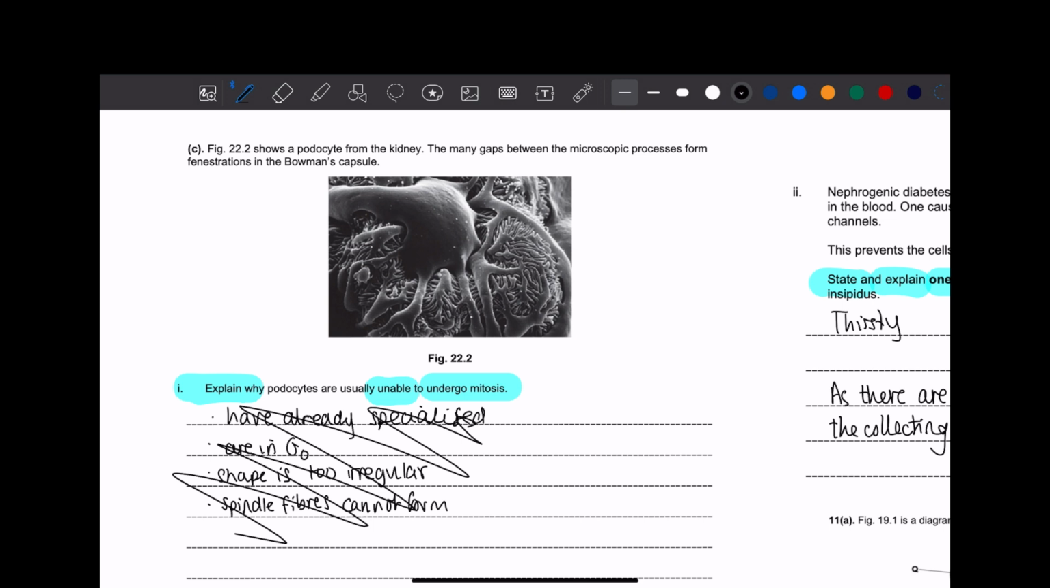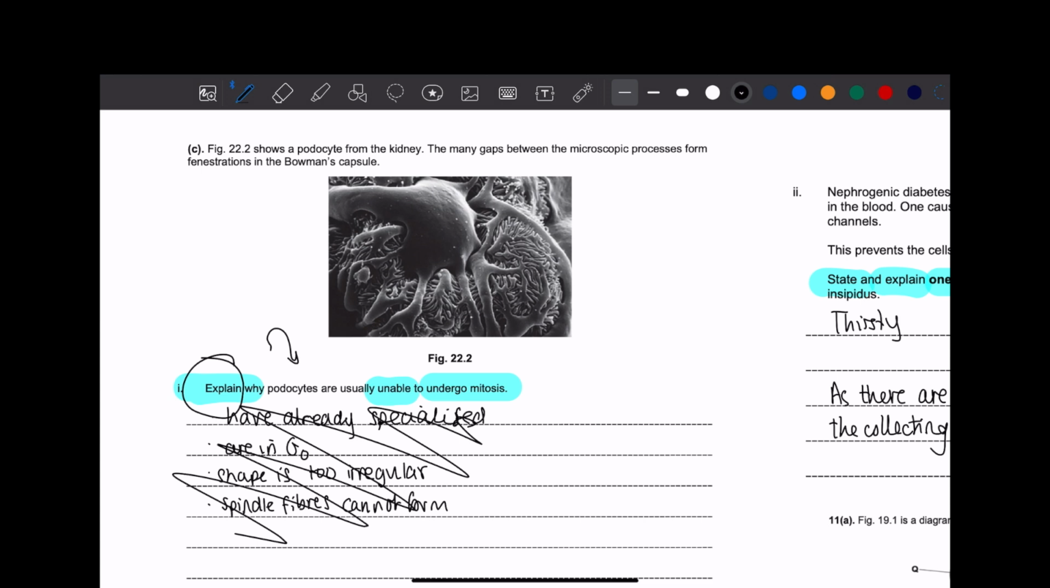Right, as I always say, read the question first. Explain why podocytes are usually unable to undergo mitosis. Now, let's break this down. Firstly, the command word is explain. So clearly you know the information. This is a regurgitation in a way. But the problem with this question is that it's saying the podocytes are unable to undergo mitosis. I don't know that, do you? Because we weren't taught that in class, were we?